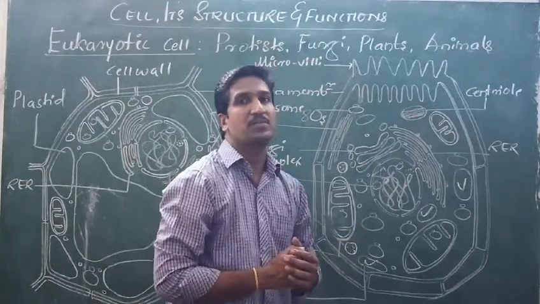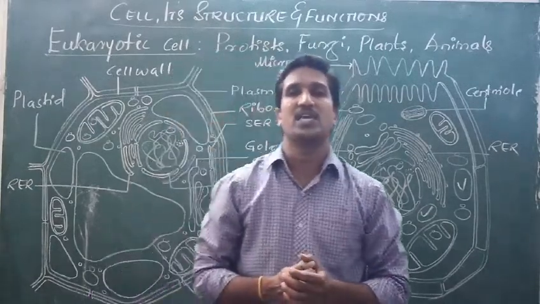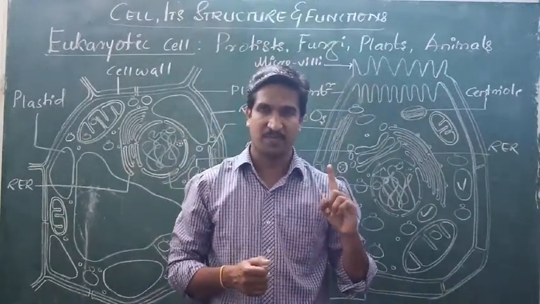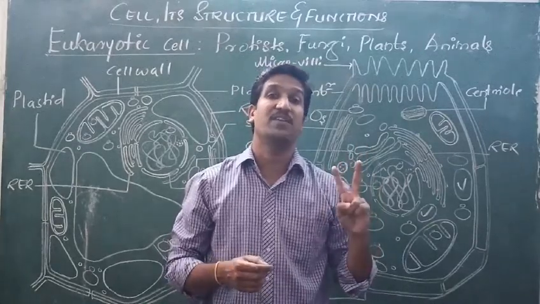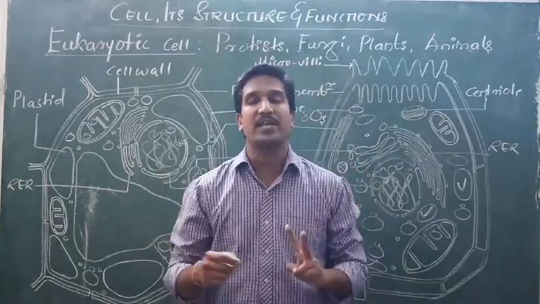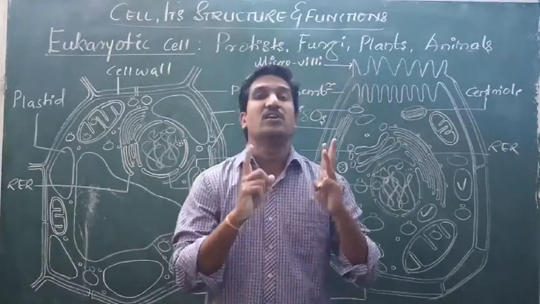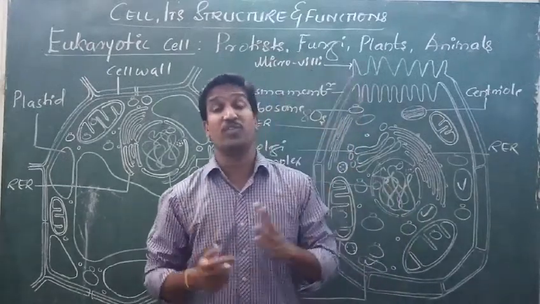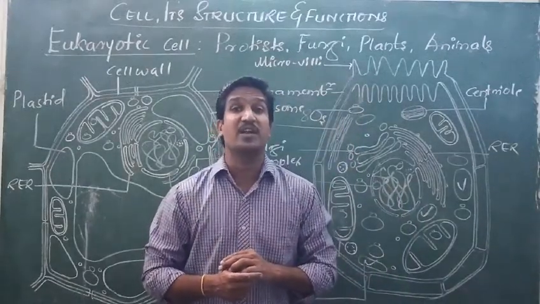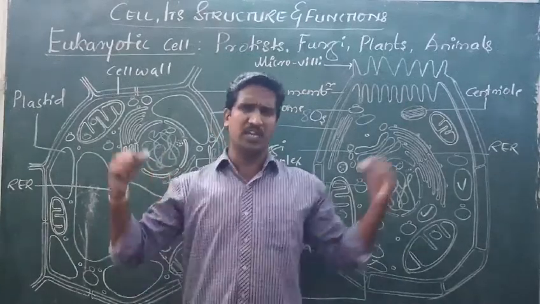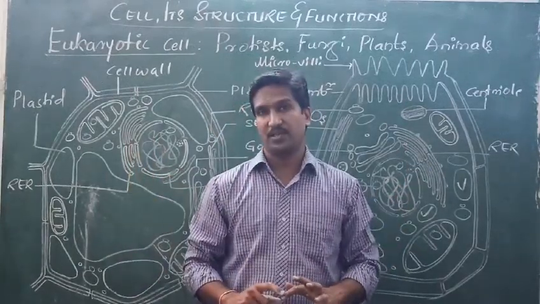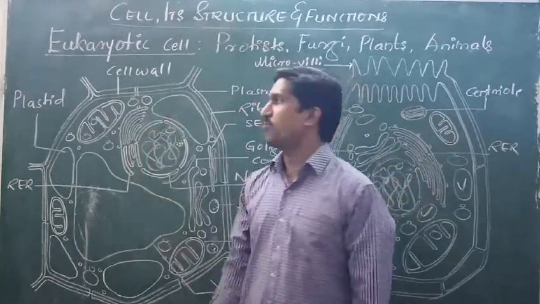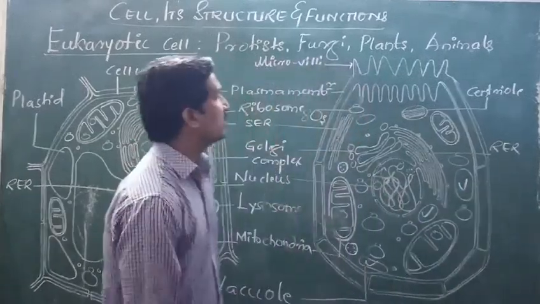So sometimes for 5 marks they may ask you to write the differences between plant cell and animal cell. Or for 5 marks directly they will ask you to draw a neat labeled diagram of a plant cell, or draw a neat labeled diagram of an animal cell. Or sometimes to confuse you, they may ask you to draw a neat labeled diagram of a eukaryotic cell. Any one of them you can draw, either the plant cell or the animal cell. So I hope you have understood the plant cell and animal cell. Now the differences, we will go for that.